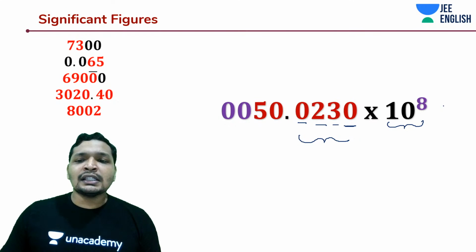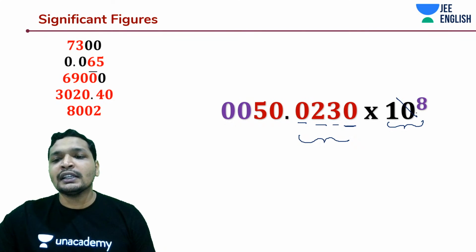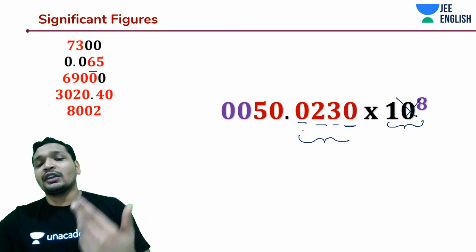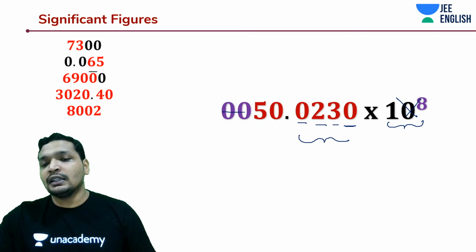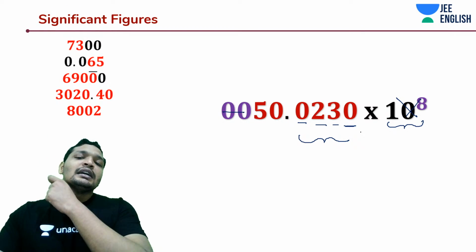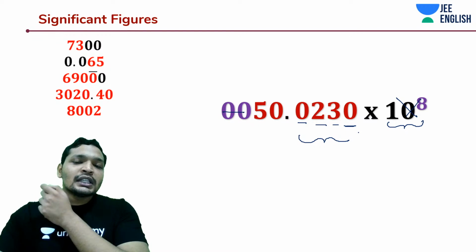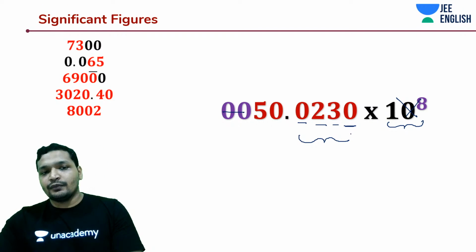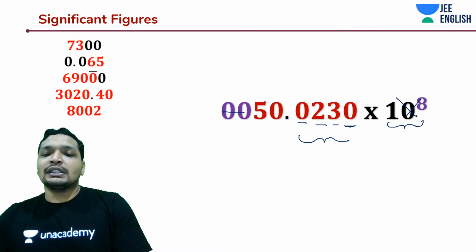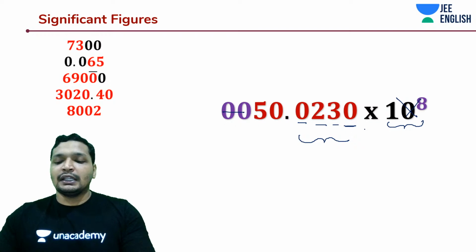Okay. So this is the thing, guys. This order is not really telling you the accuracy. It's telling you the value. It's conveying the value, but it's not talking about the accuracy. These zeros don't mean anything. But whereas you have measured it until that 0.230 value. Okay. Hence, this is accurate. This is an accurate form of representation.